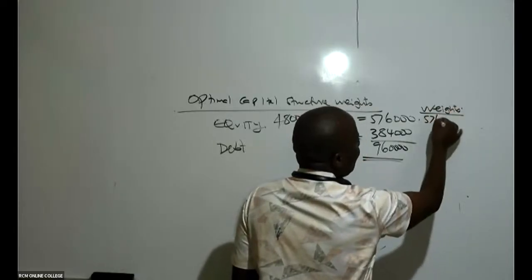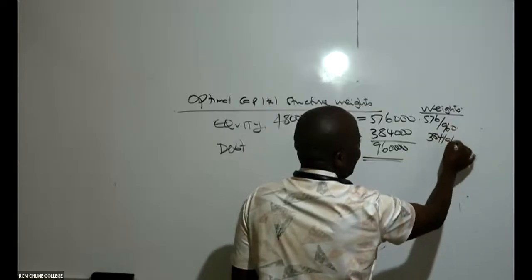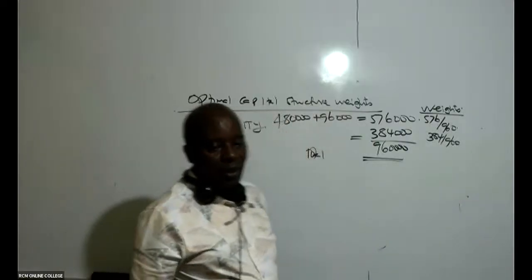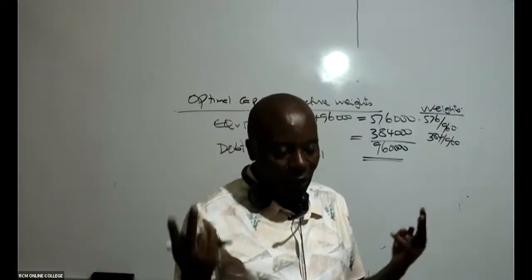So this will be 576 over 960. This will be 384 over 960. If you wish, you can put those three zeros, but I've just chopped them. So is there somebody who can give me these weights in 2 decimal places, or even 4? It doesn't matter.